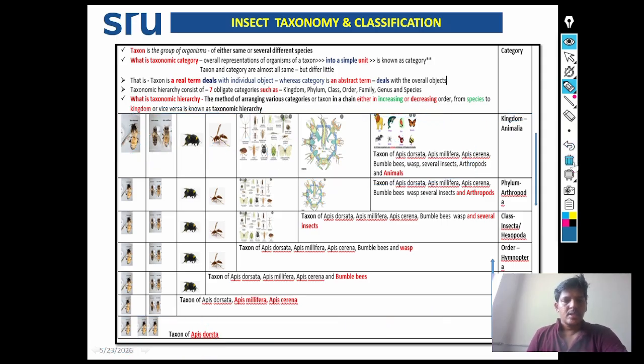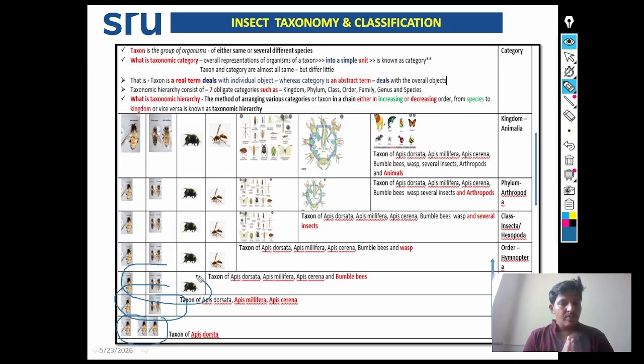Next, taxonomic hierarchy. What does taxonomic hierarchy mean? See here, the method of arranging various categories or taxa in a chain. So this is one taxon, this is another taxon, this is another taxon.